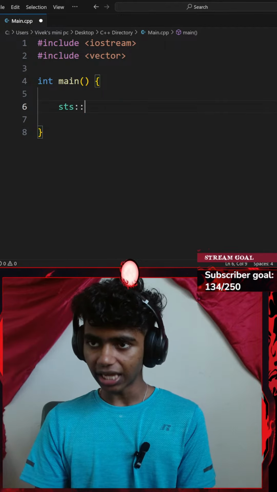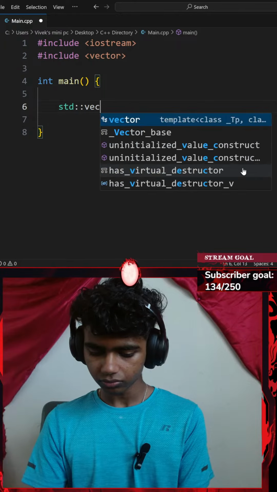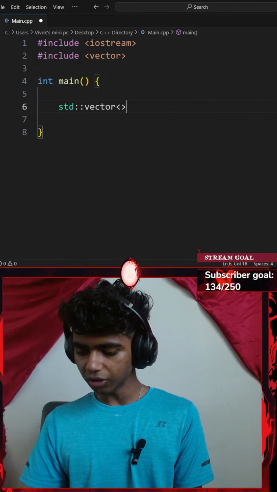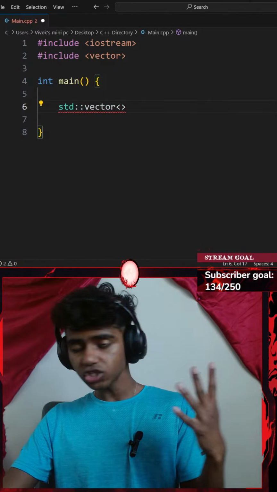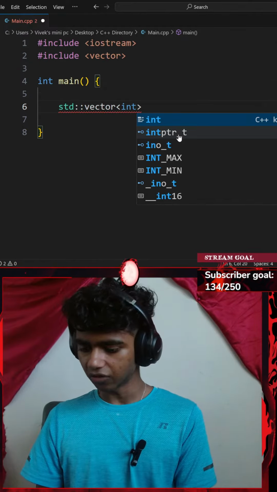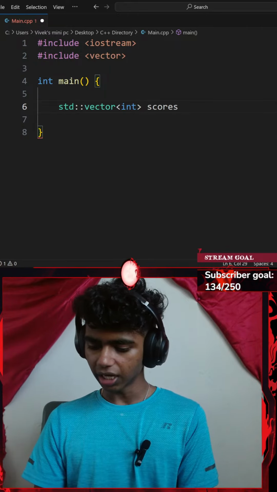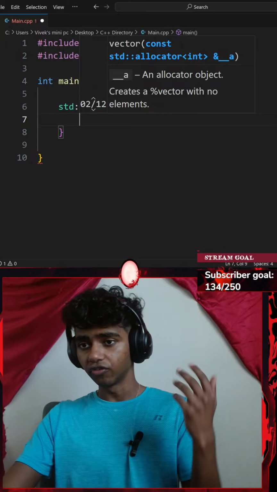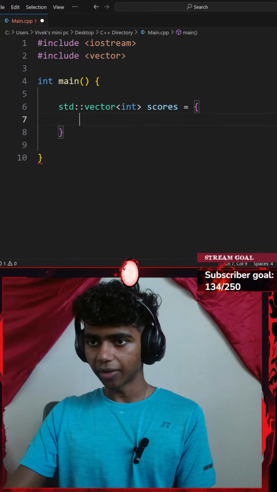Now I'm going to be creating a standard vector, which is only going to be consisting of integers. I will be calling this vector scores. And I'll set my scores equal to a few scores. With 6 numbers, so I gotta add my scores.